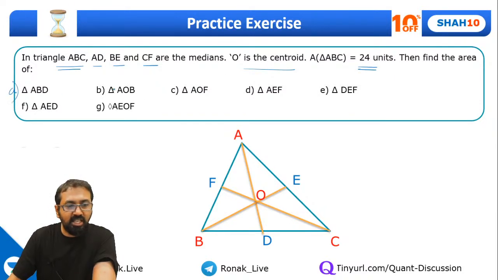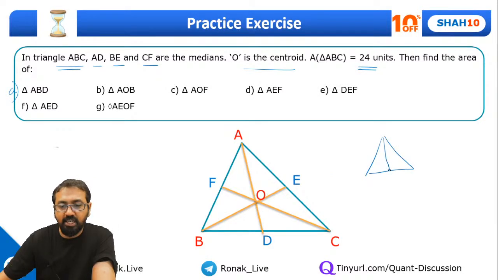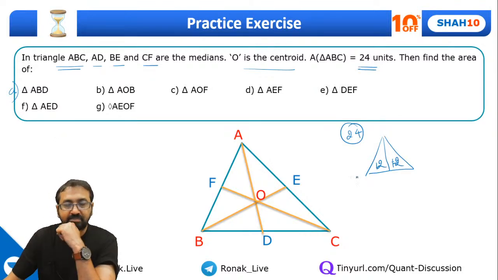This is question A. Then AOB, AOF, AEF and so on and so forth. So guys, as I have been telling you, please understand this part. Whenever you draw a median, it divides the triangle in two equal areas. So if the complete area is 24, these two will be 12 and 12. That's the first thing, right?